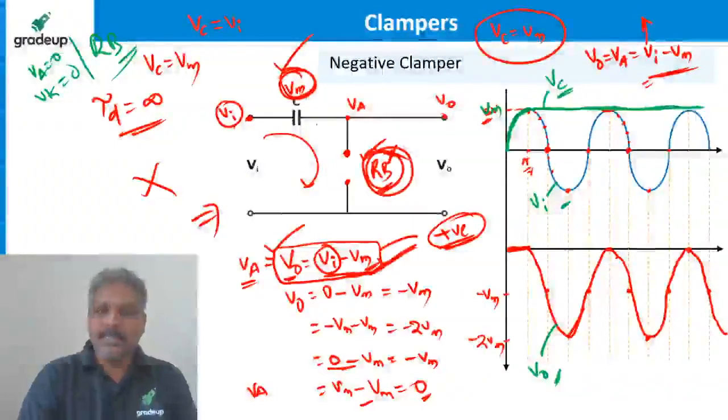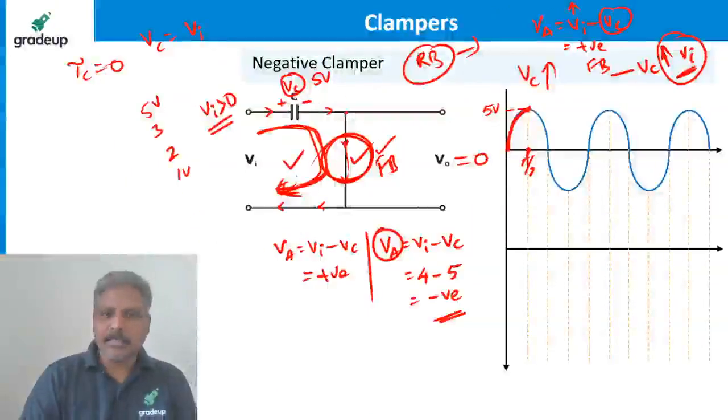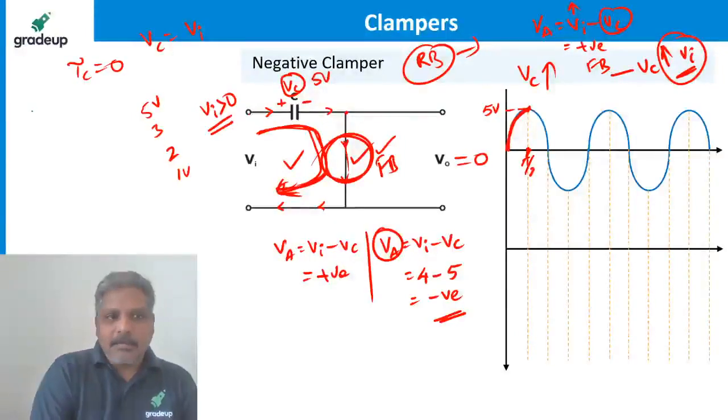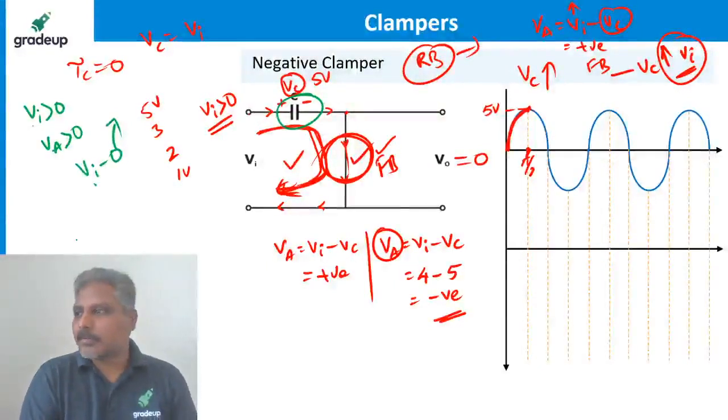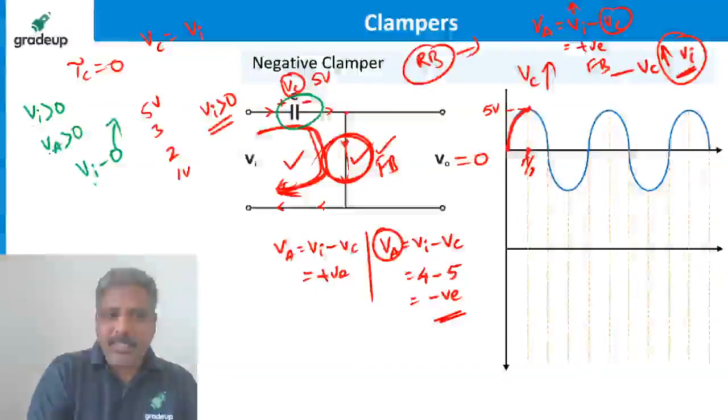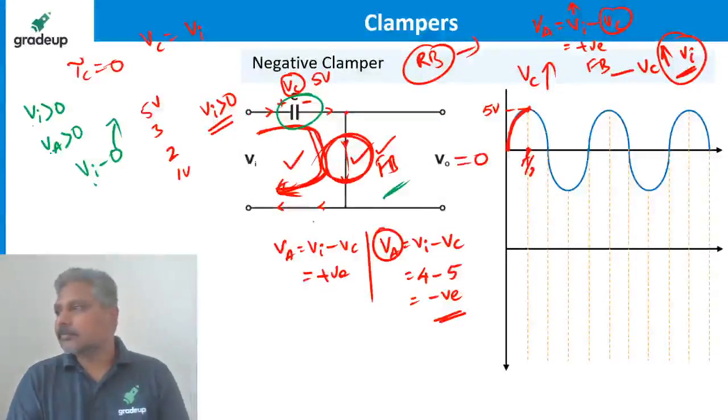When Vi is greater than 0, anode voltage is also greater than 0 because capacitor is initially 0. What is anode voltage initially? Vi minus 0, right? Because capacitor voltage is 0. So the moment Vi is 0, anode is also going to be 0. So Vi greater than 0 means anode is also greater than 0, then that makes the diode forward bias.